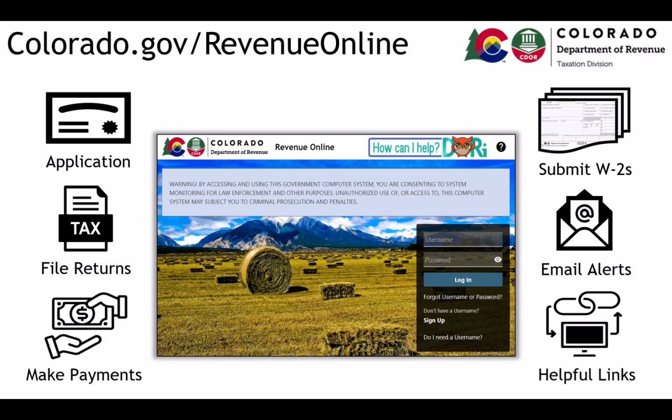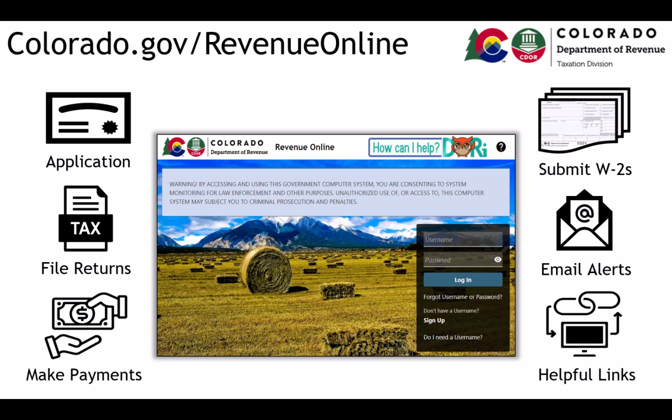Revenue Online also has a variety of helpful links you can use to perform actions such as submitting a power of attorney or e-filer attachment, verifying a license or certificate, sending us a secure message, responding or protesting to a letter, requesting a letter ID to create a Revenue Online account, updating your mailing address, or even closing your account. A Revenue Online login is required to manage your withholding account.